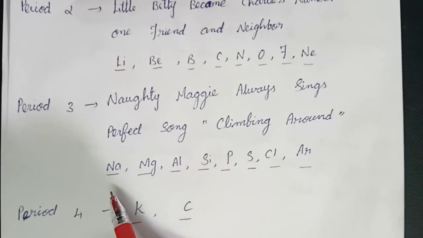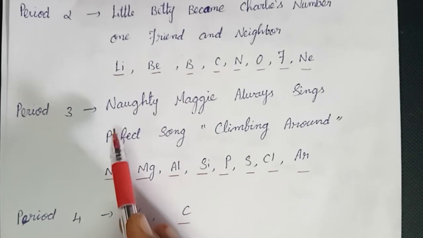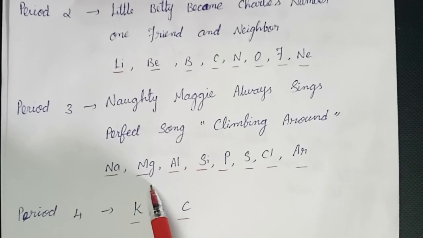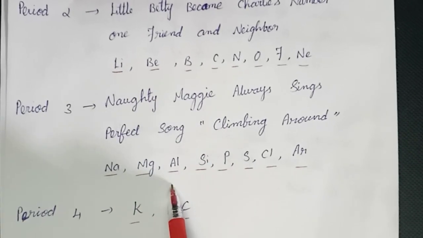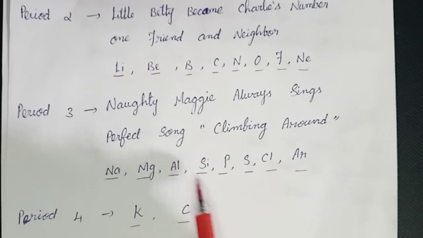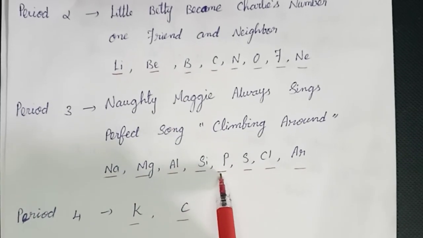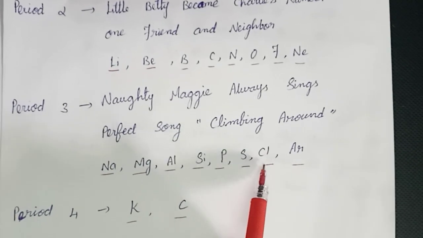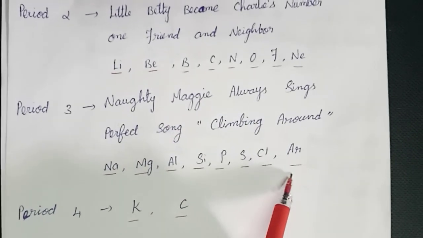Naughty represents sodium. So naughty, Na, means sodium. Maggie, Mg, magnesium, always aluminium, sings silicon, perfect phosphorus, song sulfur, climbing chlorine, around argon.